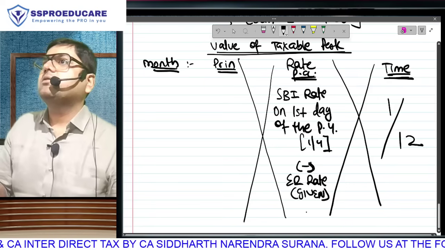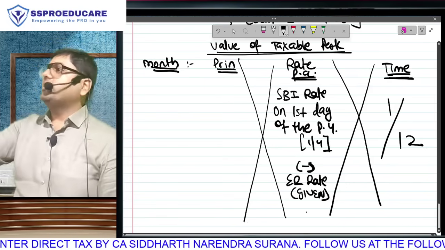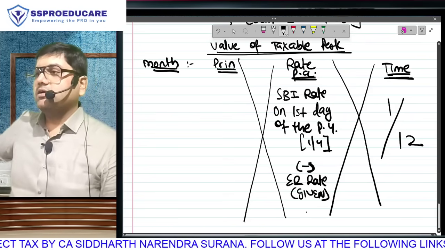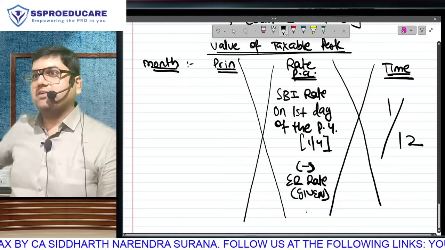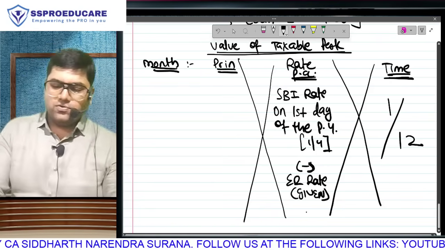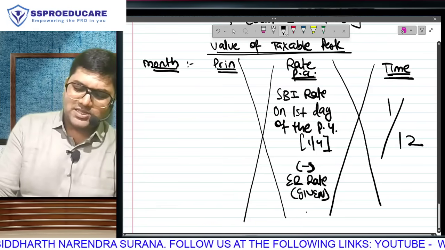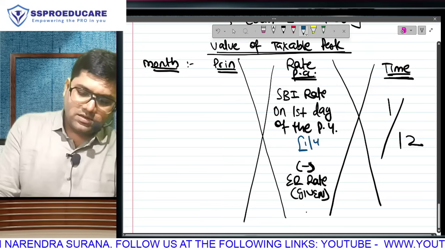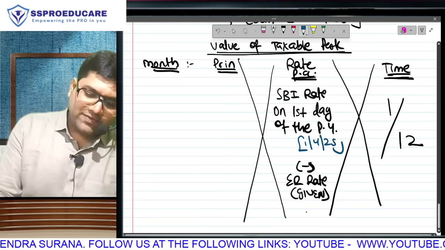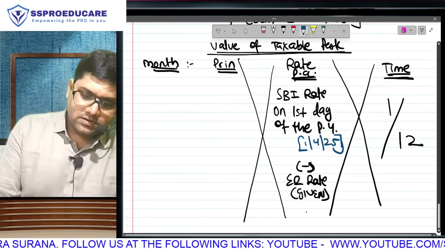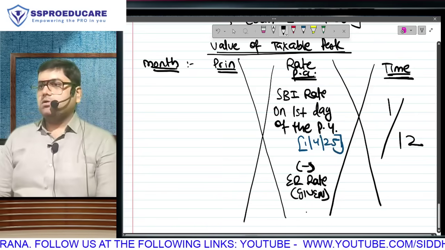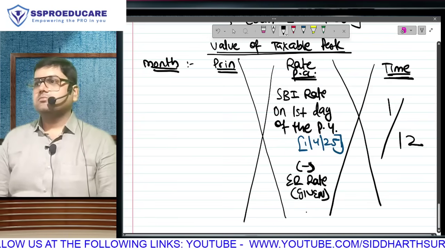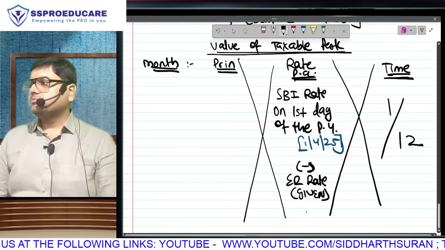Which is your exam year? 25, 26. Do one thing, learn it like this: 1st April 25, and clear before Jan 26. Jan 27, sorry, because 25, 26 is applicable till Jan 27. 1st April, listen, let me make this customized to your attempt only. You take the 1st April 25 SBI rate. What, bro? The 1st April 25 SBI rate. Is that clear?